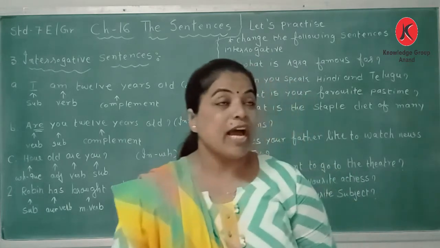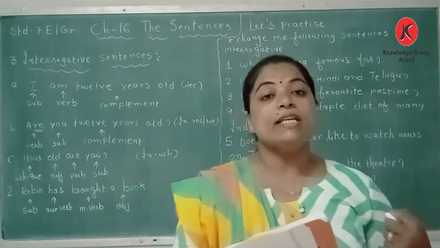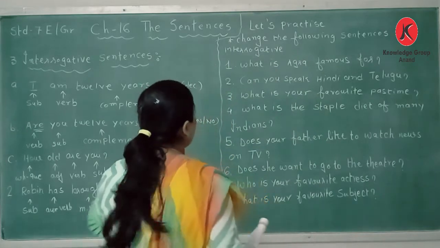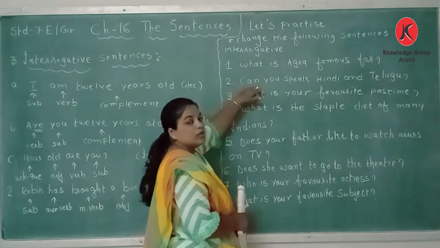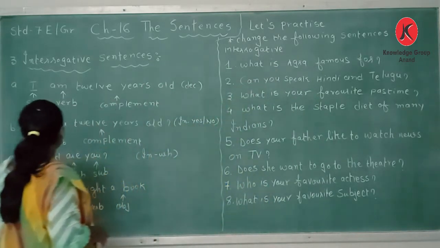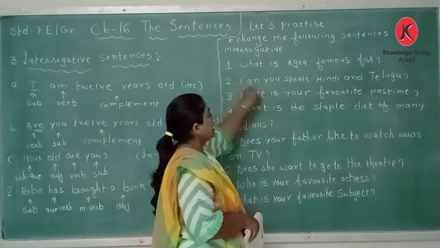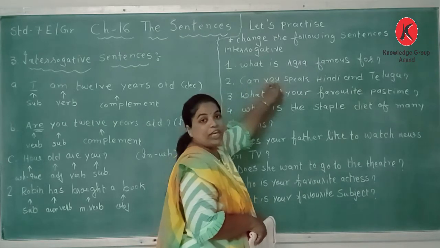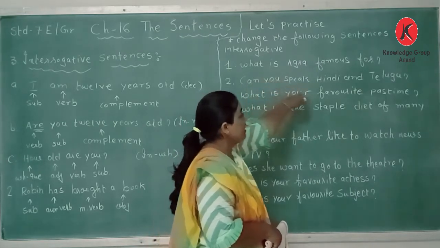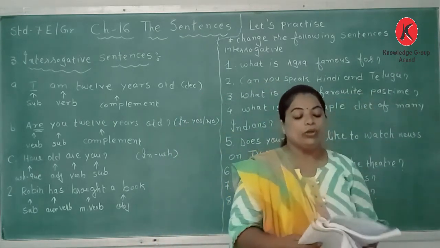Here it is given I can speak, so can is an auxiliary verb, so I have taken it first, like I told you here. We have taken the word can, and I became you. Can you speak Hindi and Telugu?